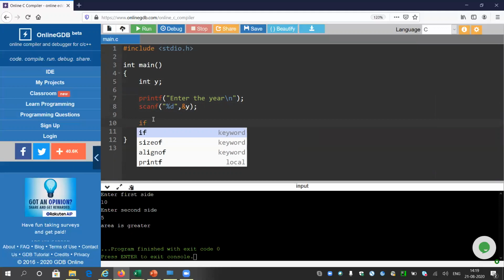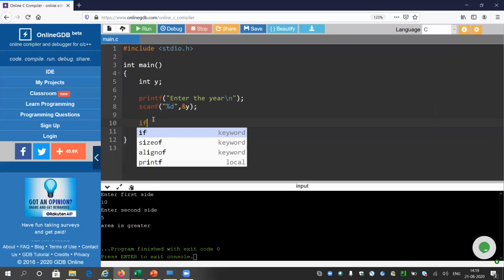How do we check whether a number is divisible by another number or not? In the simple case, a year will be a leap year only if it is divisible by 4. There are some multiple cases as well, but it is a simple logic. So how to check if a number is divisible by 4 or not? You have to divide the number, and if the remainder comes as 0, then you can say the number is divisible by the second one.